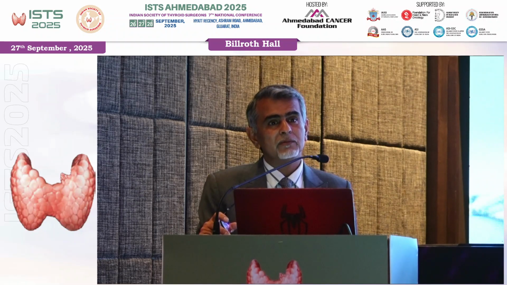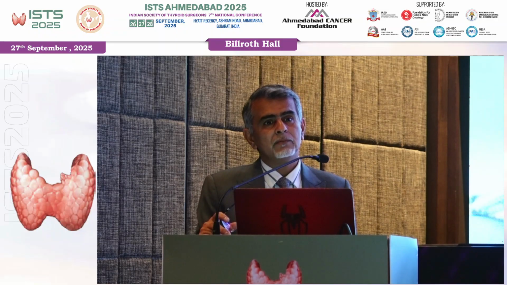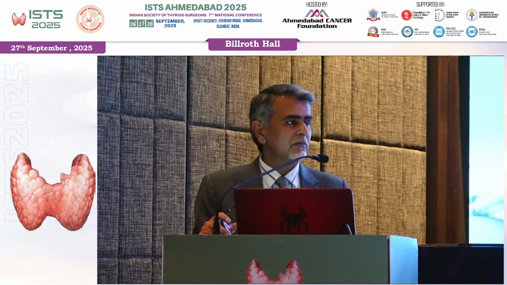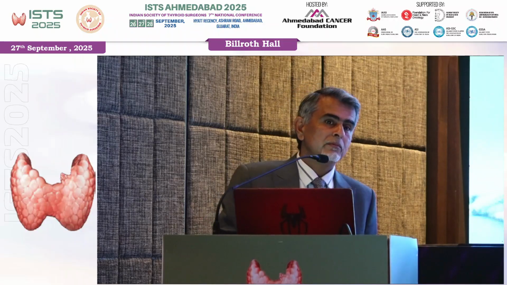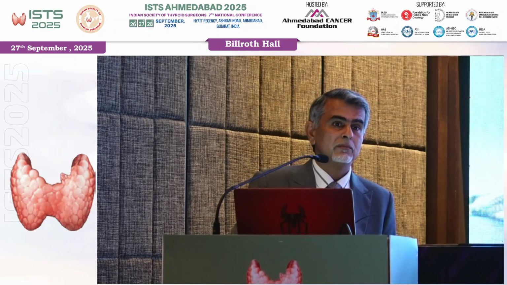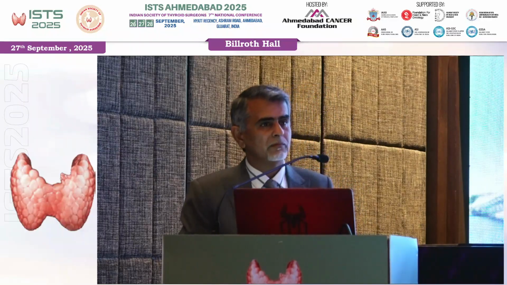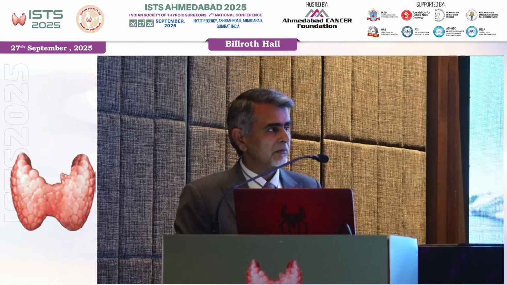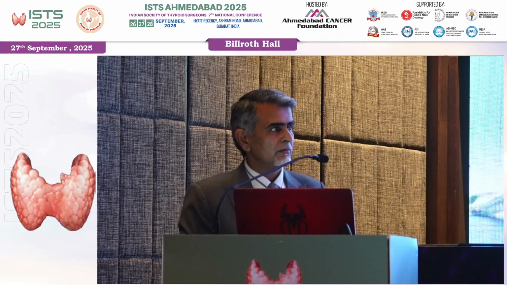My question is a little basic. So what is the remnant uptake level which is acceptable? 3%, 5%? And that is one. And second is we keep telling 30 to 50 millicurie. So what is the dose based on and how do we calculate or give it? Okay, so the acceptable, these days no one does uptake, but when you see a large remnant and the uptakes are more than 15%, then it says that the patient should be sent again for a resurgery, but we hardly do that. Till 15-20% we try to do the ablation because going in for surgery again would be very difficult.